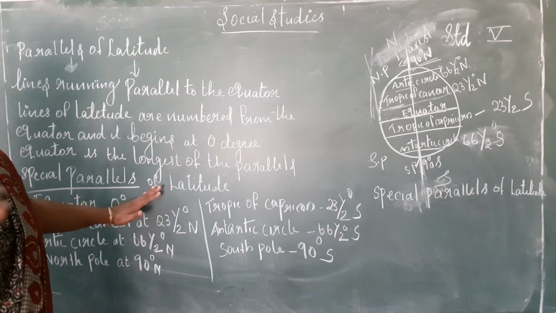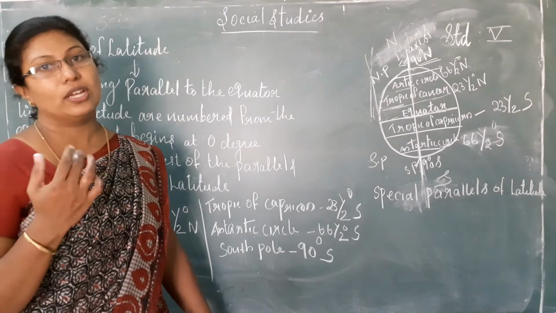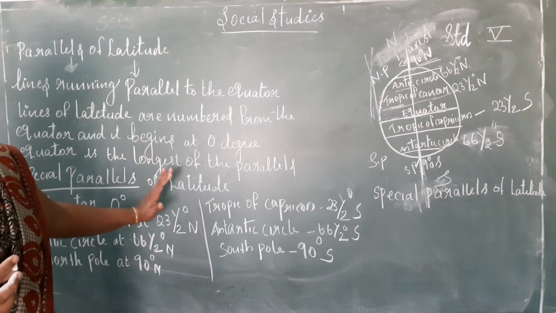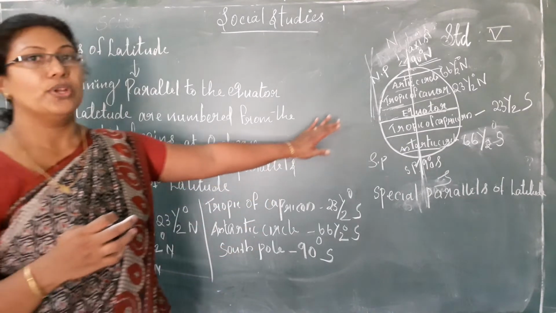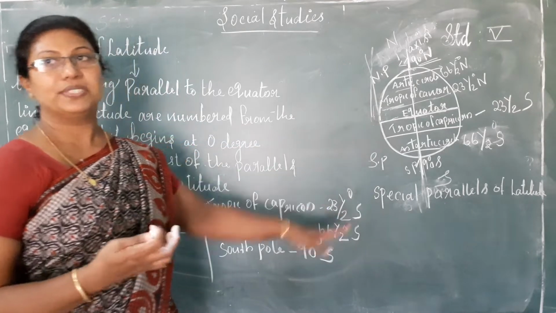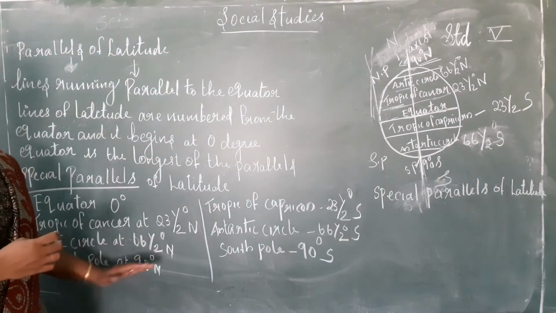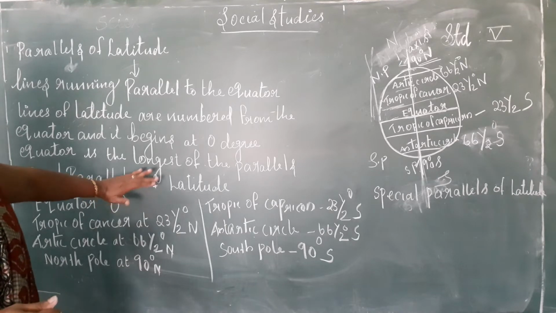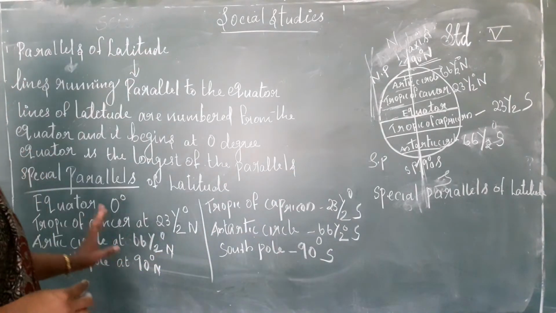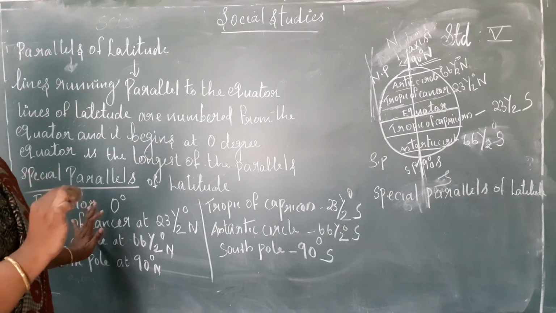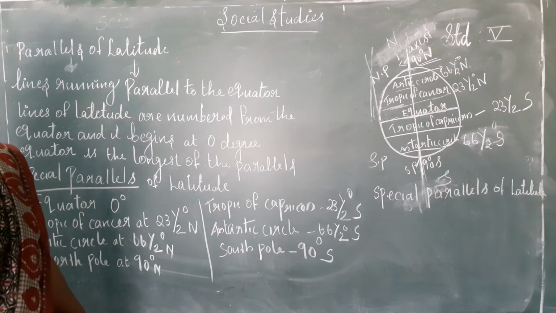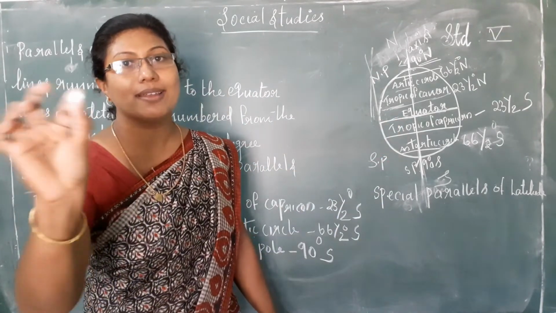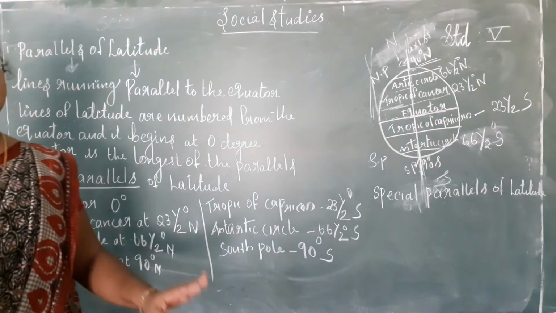So when they ask you to write in your answer sheet, you have to give the heading as special parallels of latitude. And if you can draw, you have to draw this one. After drawing, you have to write this. So once again I will say, when they ask you to write the special parallels of latitude, first you have to write the equator, 0 degree. When we draw, first that center you have to mark as the equator. So that will be okay.